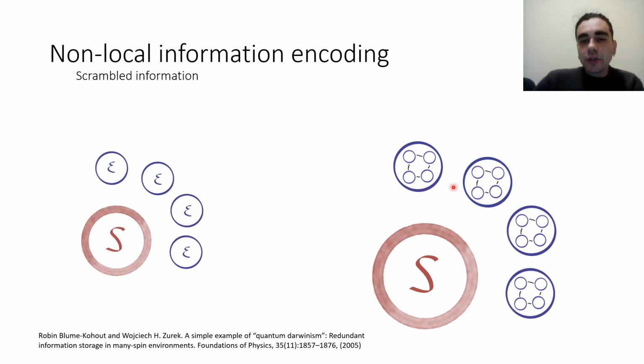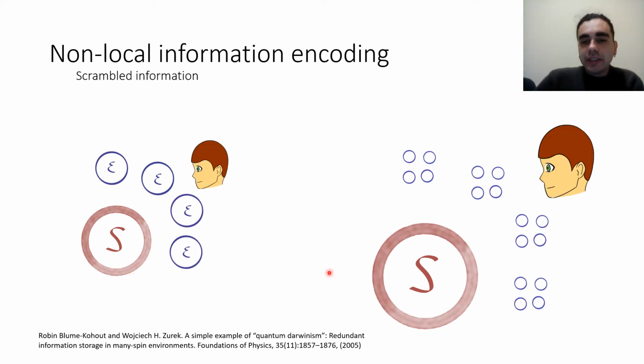However, this is true only because each environmental fragment is actually made up of a bunch of other environmental constituents. And the information in these environmental constituents is encoded non-locally. As a counterexample, here we have instead a case in which information is locally encoded.